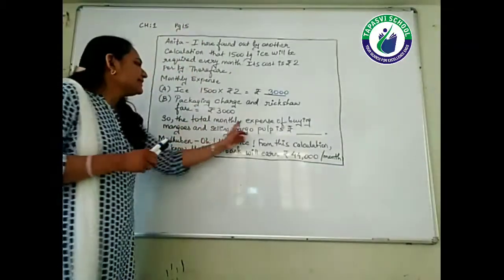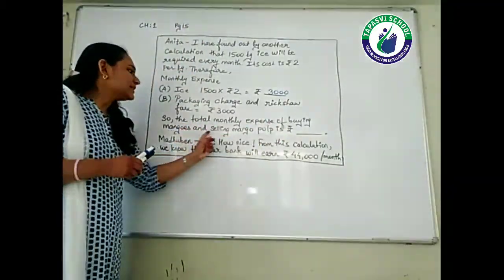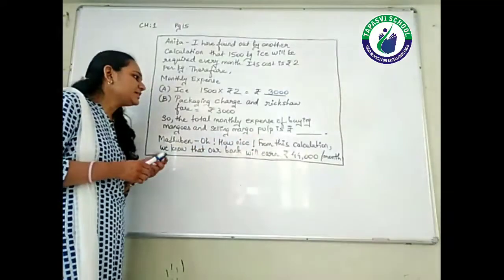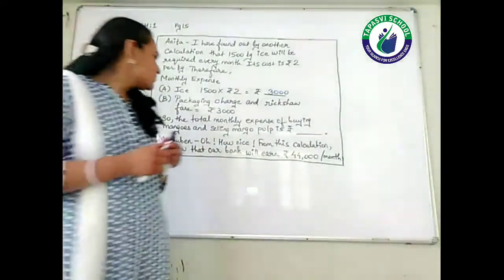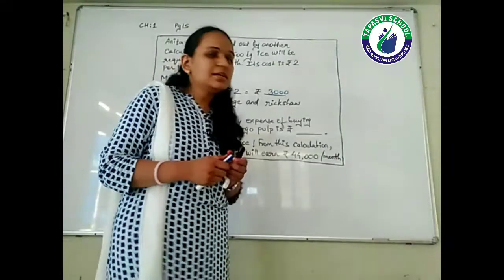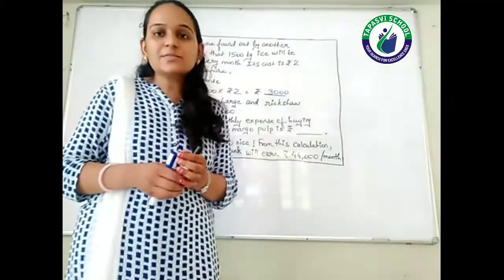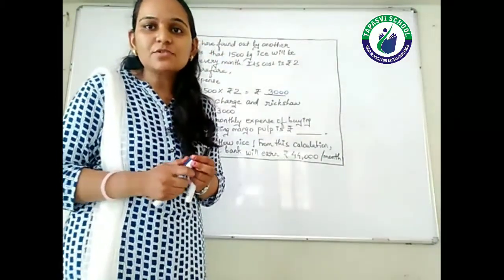So the total monthly expense of buying mangoes and selling mango pulp is rupees. Here they are talking about the total expense, so we can write here 6000 rupees, right?